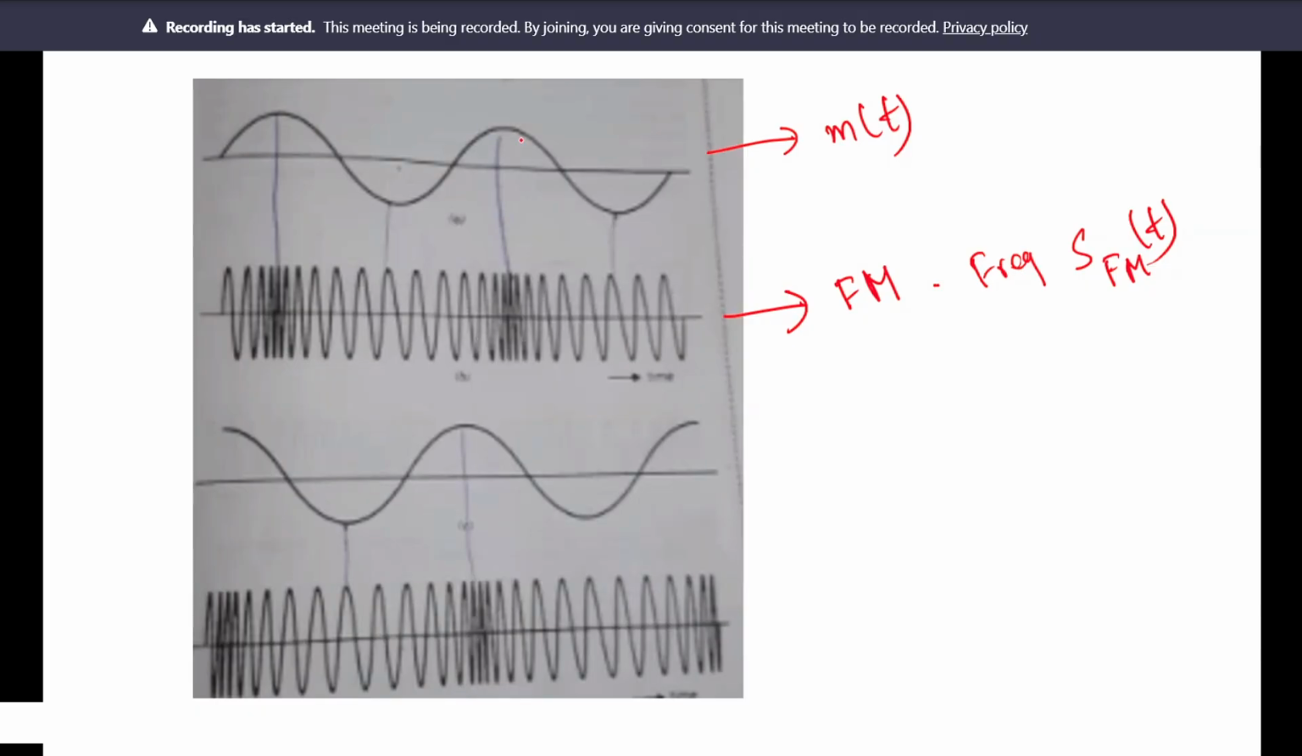See what happens. As the message signal amplitude goes high, the frequency goes high. And when the amplitude of the message signal goes low, the frequency is lower. You can find the envelope of the signal: the amplitude is constant. Amplitude is constant.